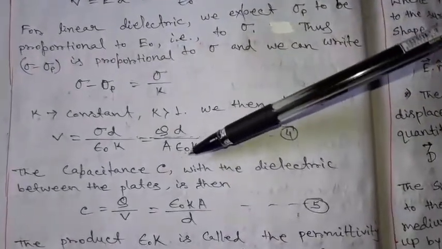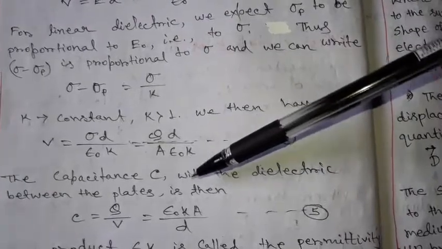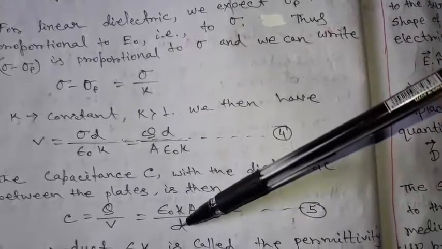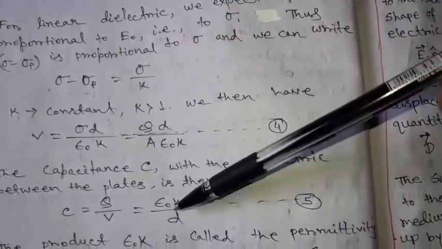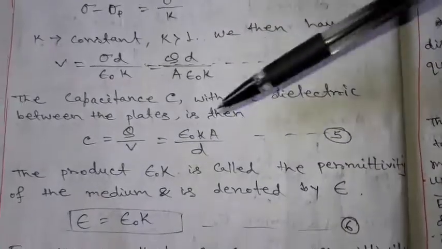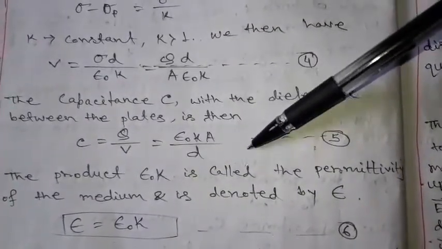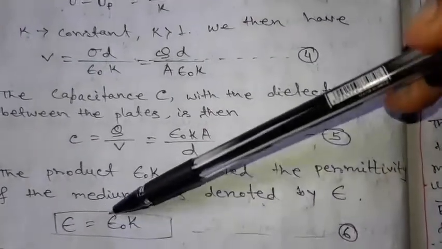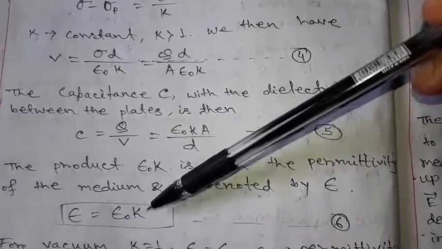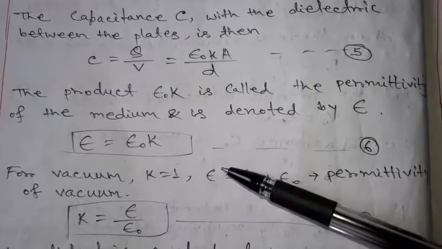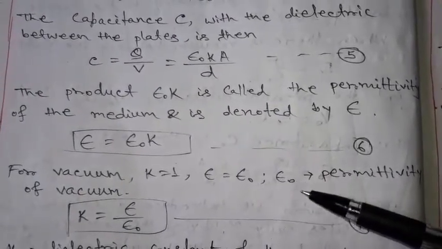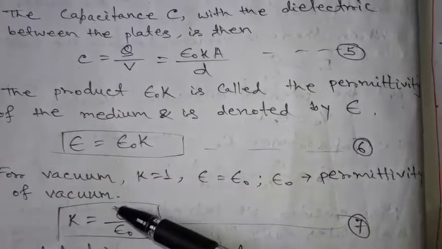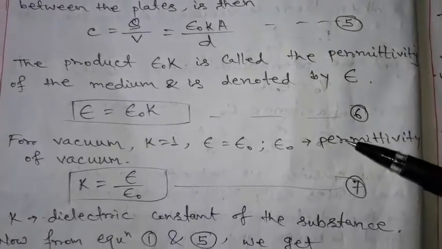The capacitance C with the dielectric between the plates is then C equal to Q by V. We write the formula of V from here. So finally we get epsilon 0 K A by d, which is equal to C. This is equation number 5. The product epsilon 0 K is called the permittivity of the medium and is denoted by epsilon. Epsilon equal to epsilon 0 K. K is the dielectric constant. For vacuum, K equal to 1 and epsilon equal to epsilon naught. Epsilon naught is the permittivity of the vacuum. So we can write K, the dielectric constant, equal to epsilon by epsilon naught. This is equation number 7.